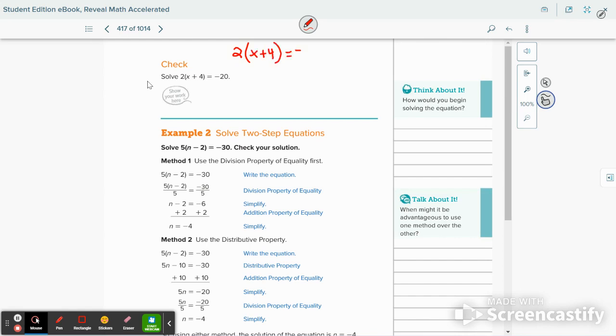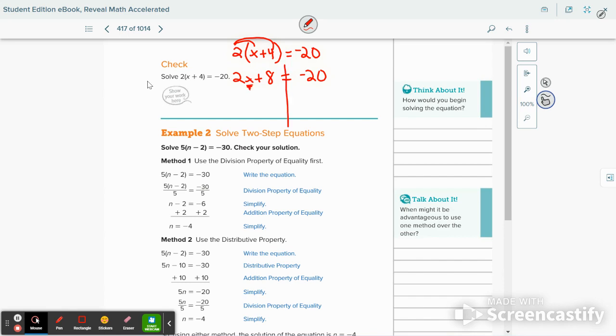My method 1, the book's method 2, is to distribute first. So distribute, that's 2x plus 8. People are going to forget to distribute, and they'll be so frustrated because they didn't multiply by the second term. Hopefully that won't happen too often. So we distributed. That unlocked the jail. Now we can go to our methods from yesterday.